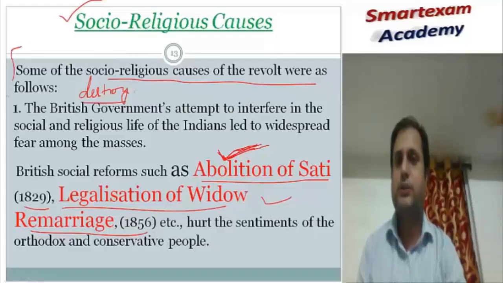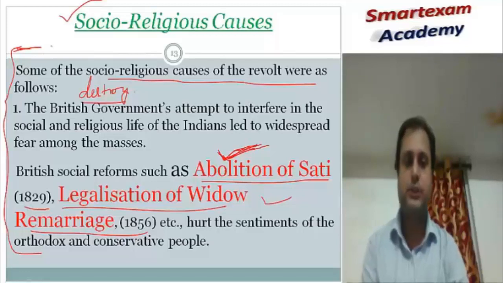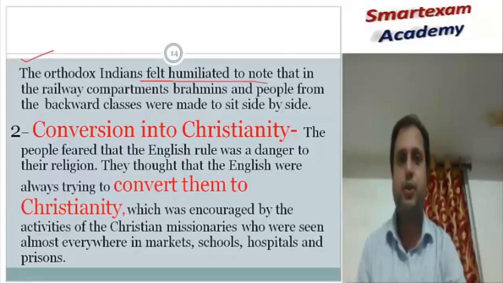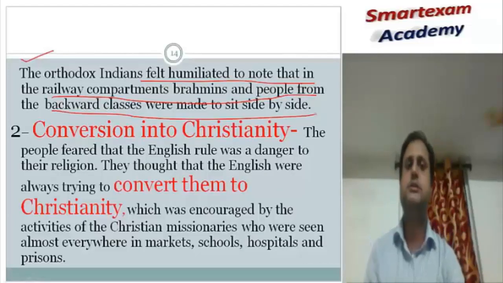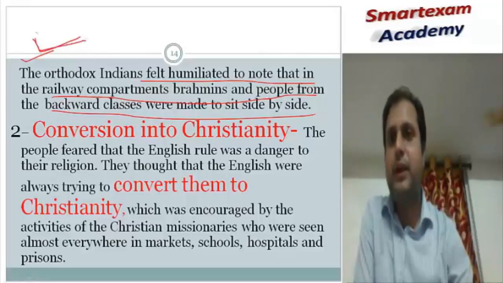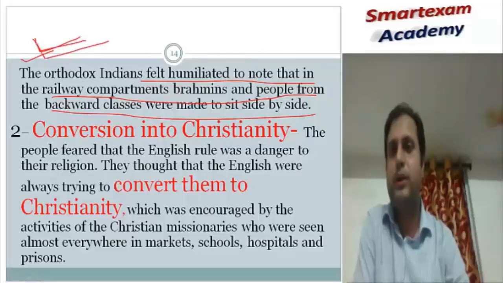So it was the first and most important social or religious cause which was responsible for the revolt of 1857. So let's move ahead. The Orthodox Indian felt humiliated to note that in the railway compartment, the Brahmin people and the backward classes were made to sit side by side. As the railway was introduced in India, it was not looked after in a very important manner.